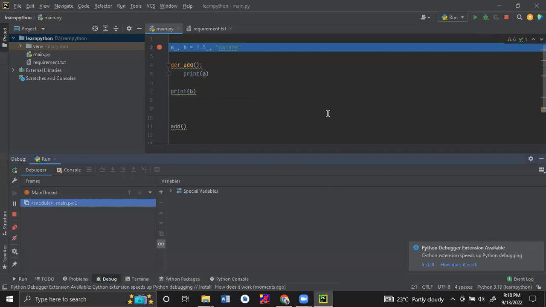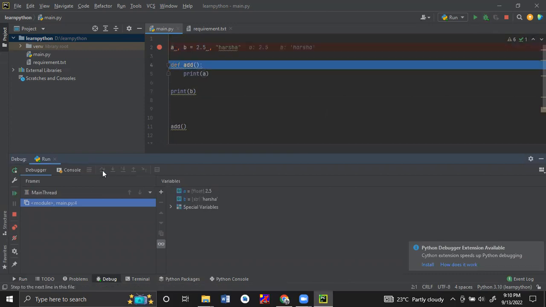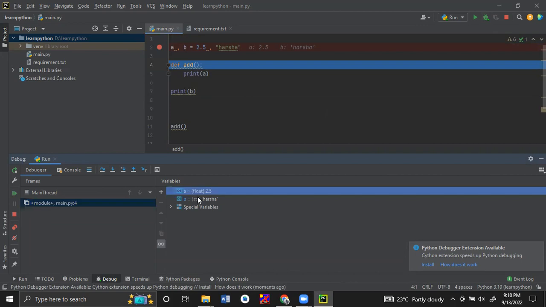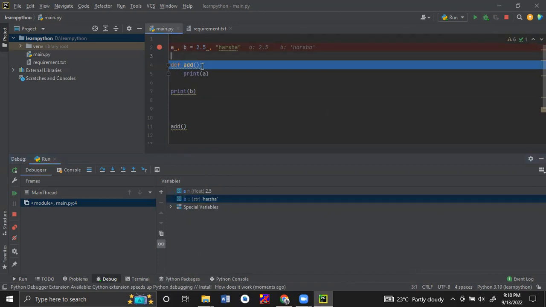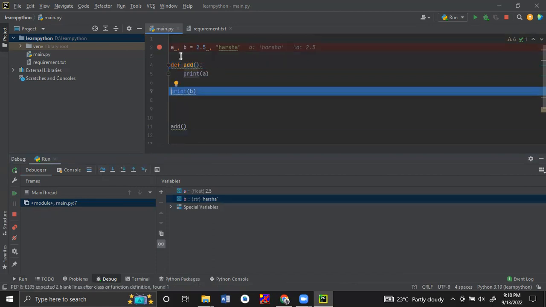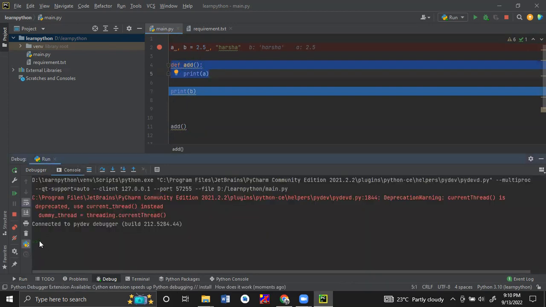So I just executed the debugger. First it is creating the A and B variables. They have been created; this is of type float, and this is of type string, and these values have been stored. Now it is at def add, but this doesn't execute because that is just a definition. That's why it is not printing anything. But now it will print B.